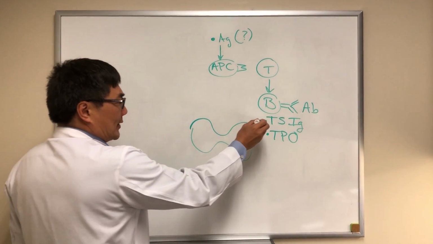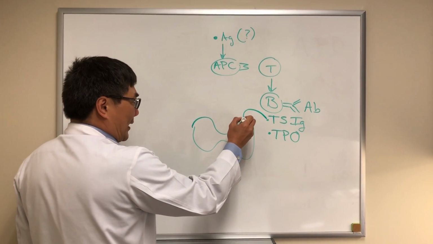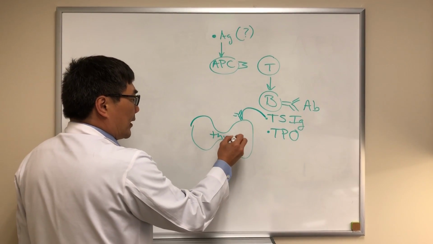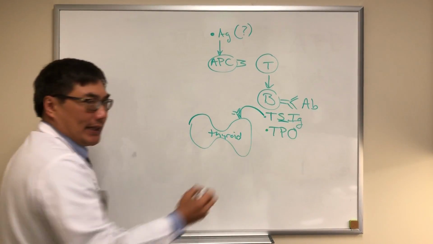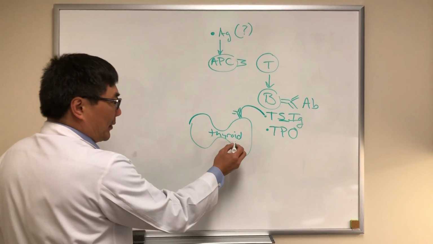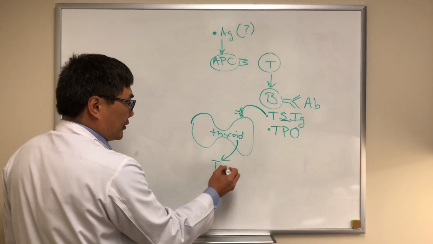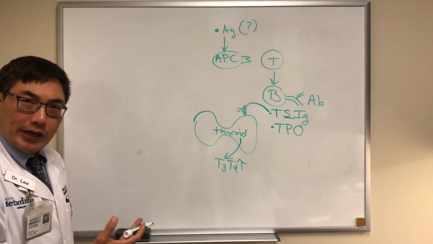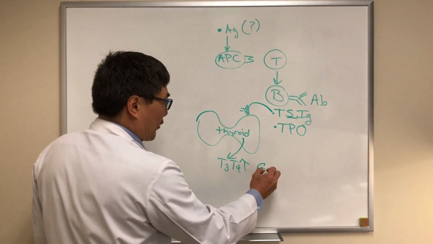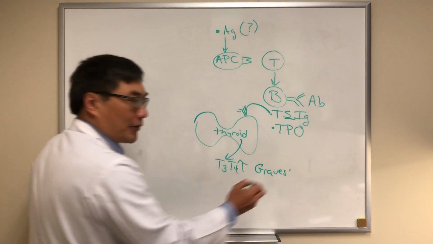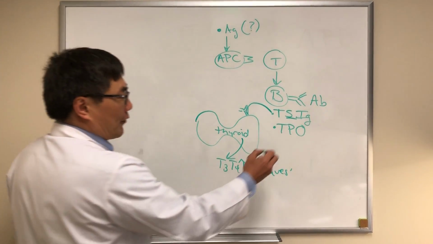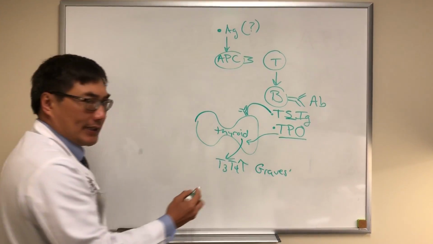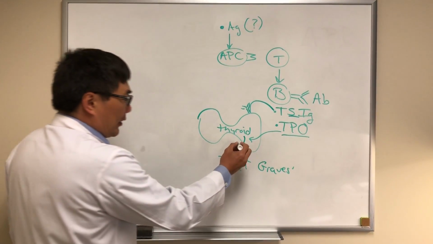So if the thyroid stimulating immunoglobulin binds to the receptor on the thyroid gland, because it's the stimulating immunoglobulin, this will stimulate the thyroid to produce thyroid hormone, and the patient will be hyperthyroid, and that disease we call Graves' autoimmune hyperthyroidism.